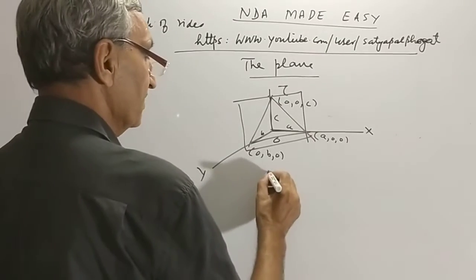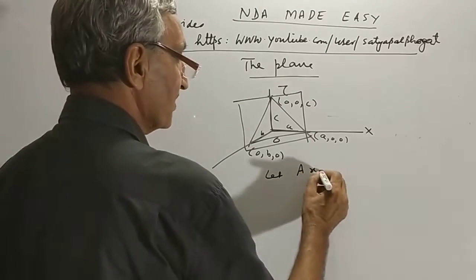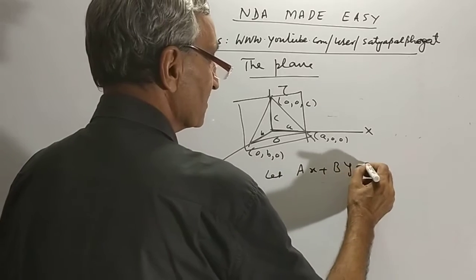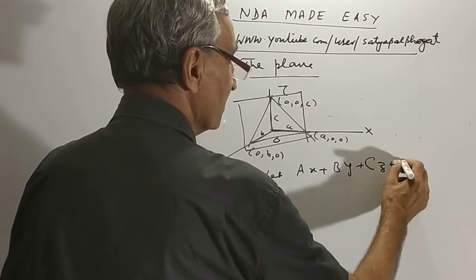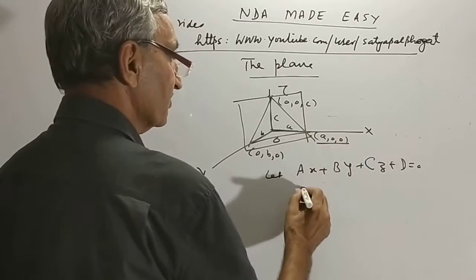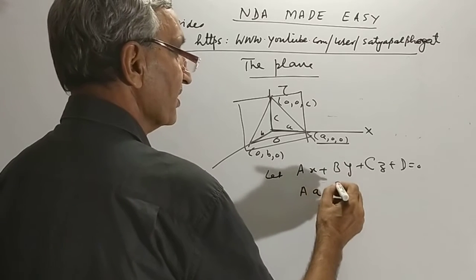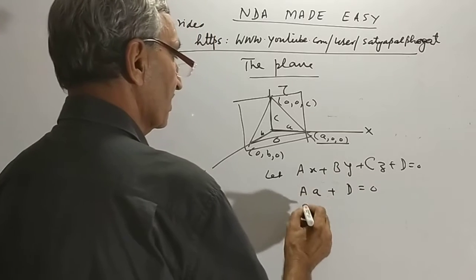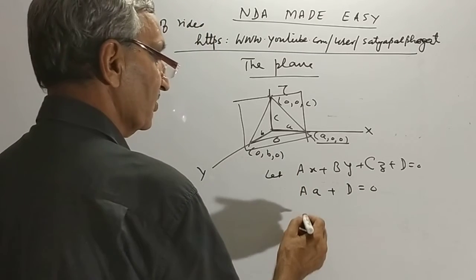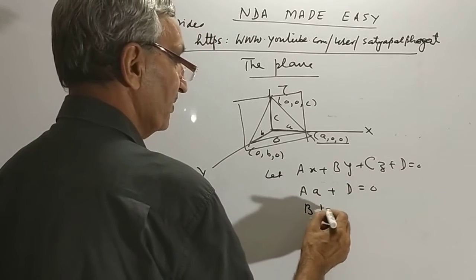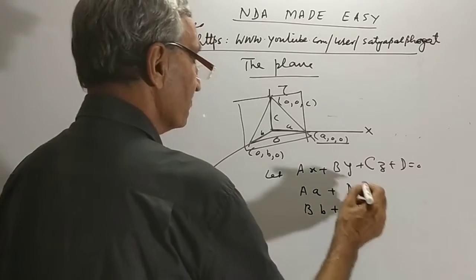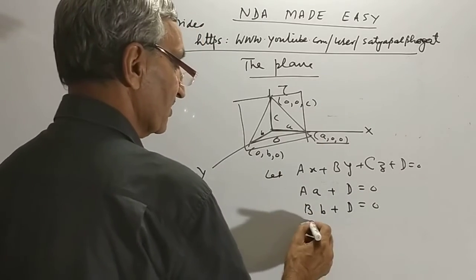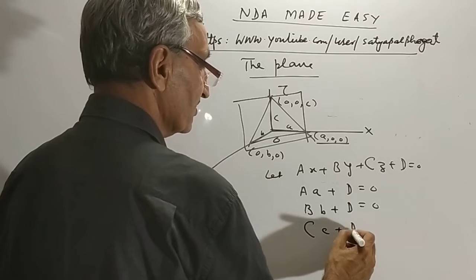Let the equation be Ax plus By plus Cz plus D equals 0. It passes through (a, 0, 0), therefore A times a plus D equals 0. Through (0, b, 0): B times b plus D equals 0. Through (0, 0, c): C times c plus D equals 0.